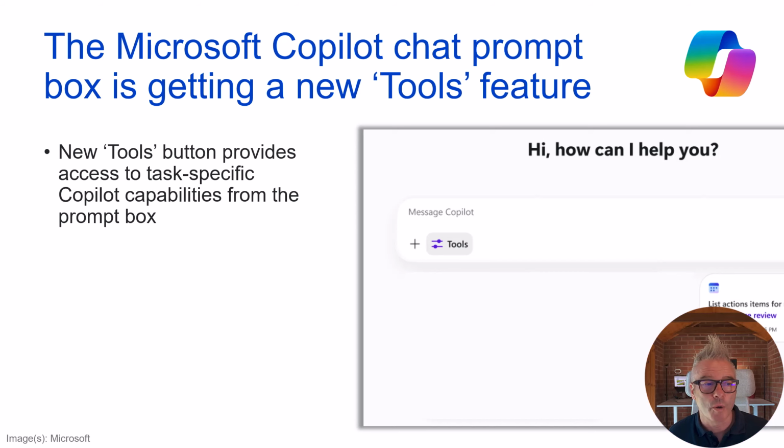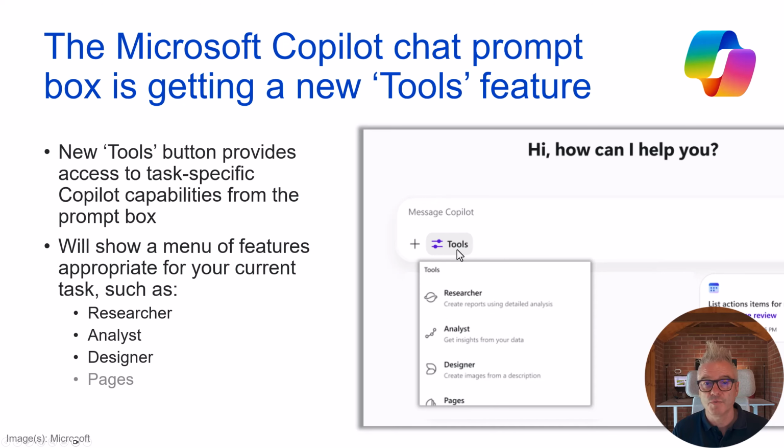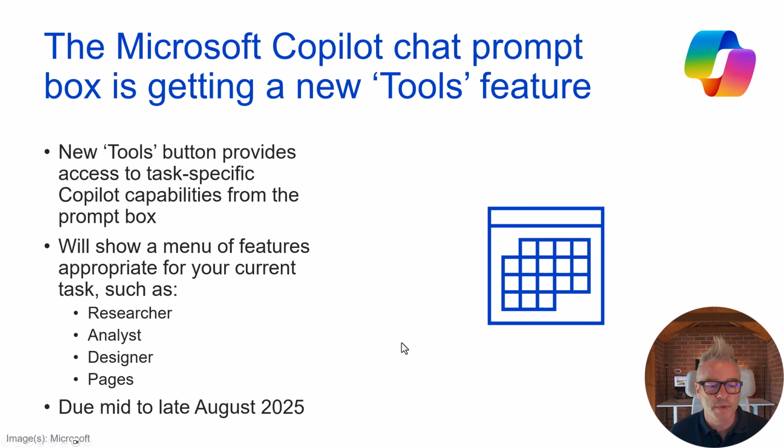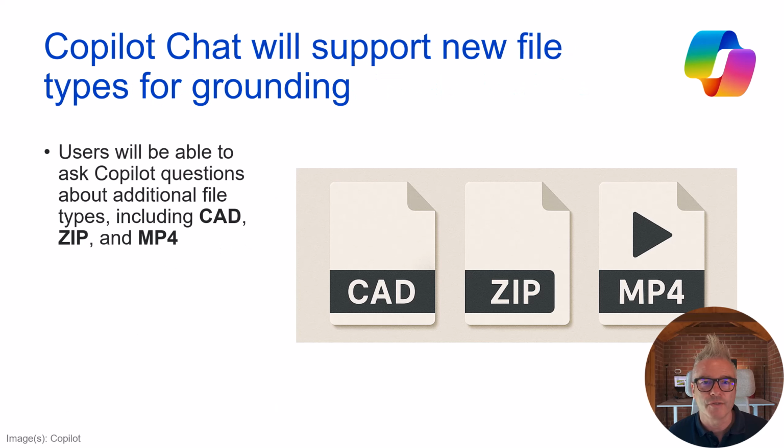Let's start with Copilot. The Copilot chat prompt box is getting a new tools feature. So this is interesting. If we click on this, let's have a look. It includes the researcher agent, which we said was getting added to the Copilot box last month, but I think that's been superseded with this tools feature. Also, analyst, designer, and pages. If you haven't checked out research, by the way, folks, go and check it out. It's an amazing tool, and you can see it working. Definitely worth having a look. Due mid to late August 2025.